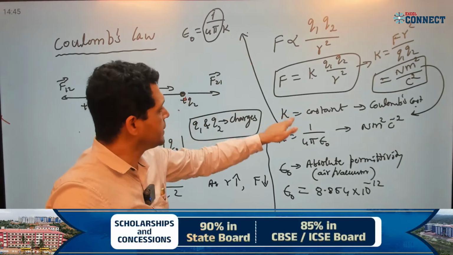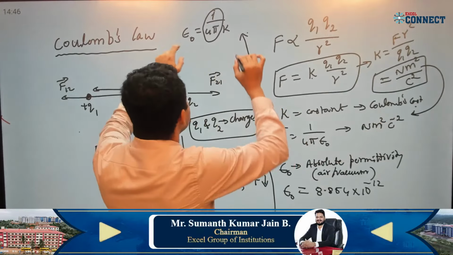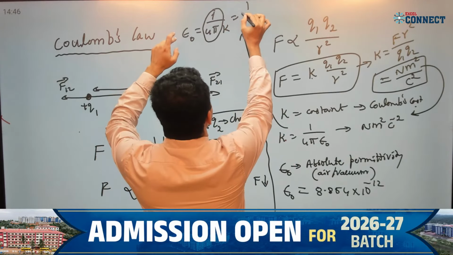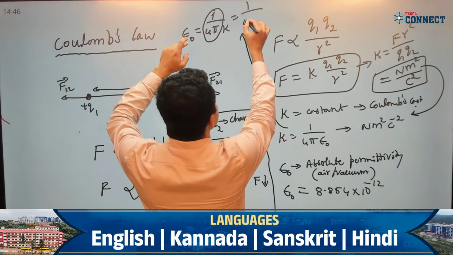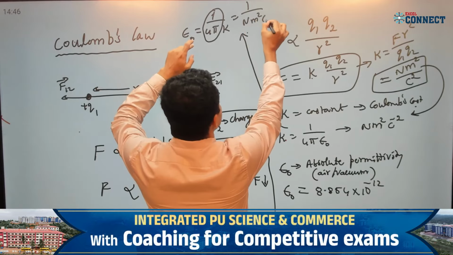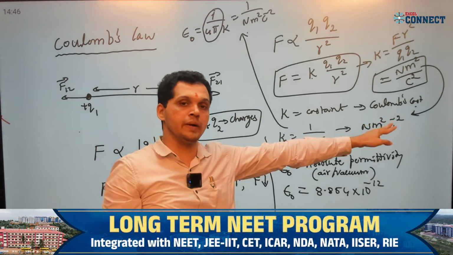The unit of K is Newton meter square per Coulomb square, so that is 1 by Newton meter square Coulomb minus 2.